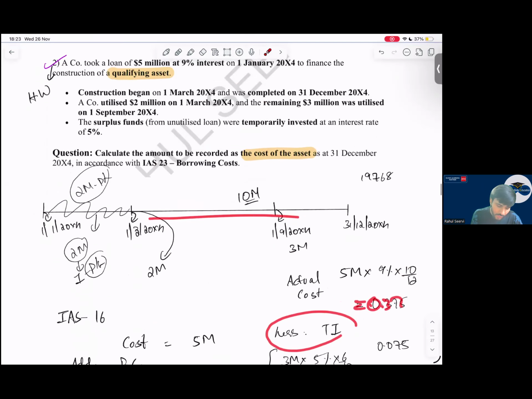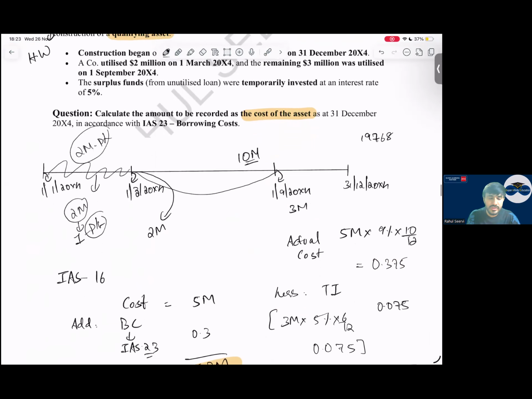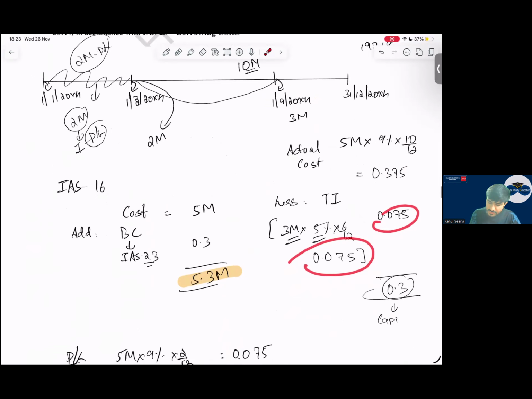Now, this 3 million, for how many months was it invested? Sir, the 3 million was invested from this date to this date. That is March, April, May, June, July, August. Yes or no? It was invested for 6 months. So 3 million into 5%, 6 divided by 12, 0.075. We reduce it and we get 0.3. This is the amount which we have to capitalize.